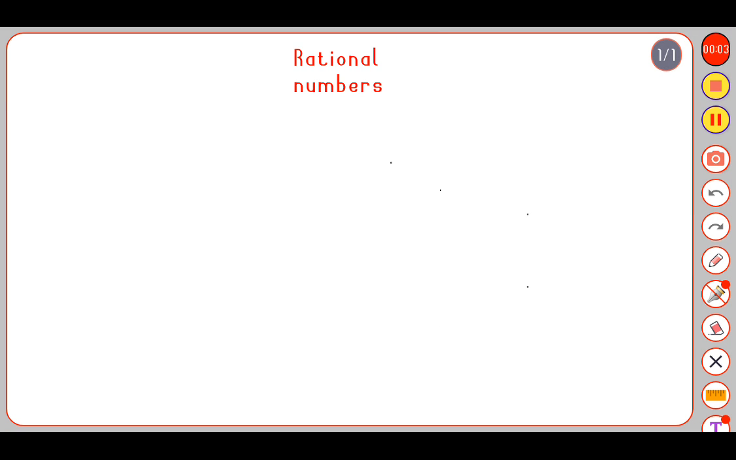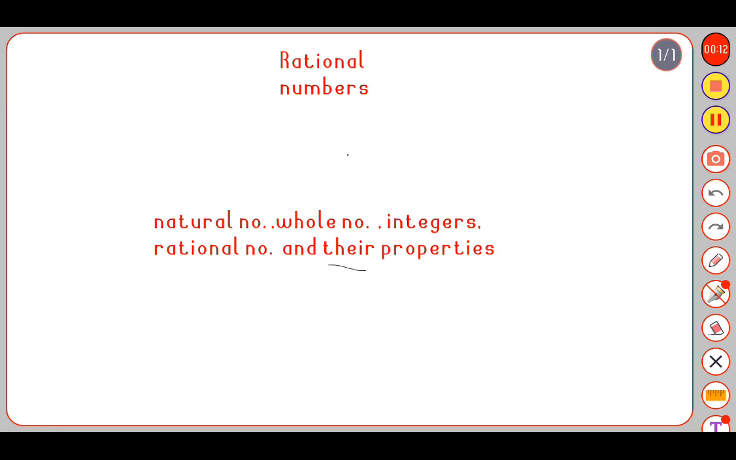Good morning, students. Today we will start the first chapter of class 8 mathematics, that is rational numbers. In this chapter we will cover the topics natural numbers, whole numbers, integers, rational numbers and their properties.